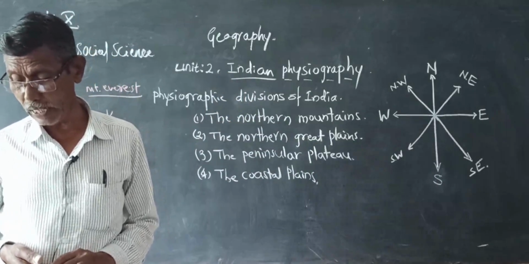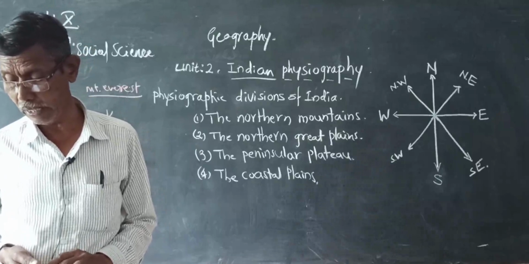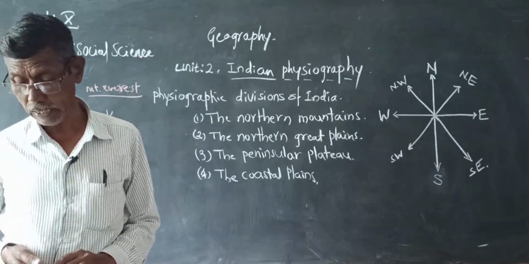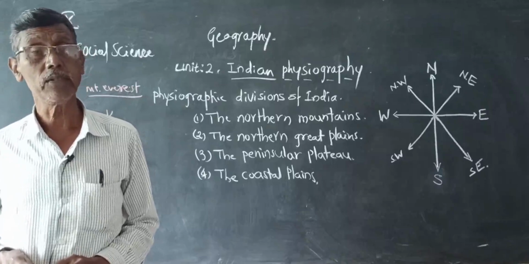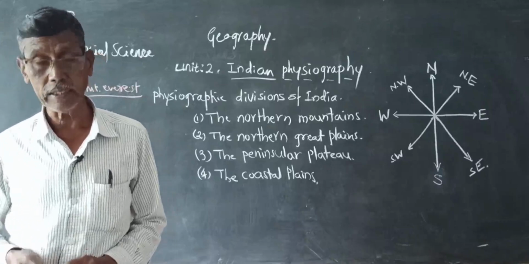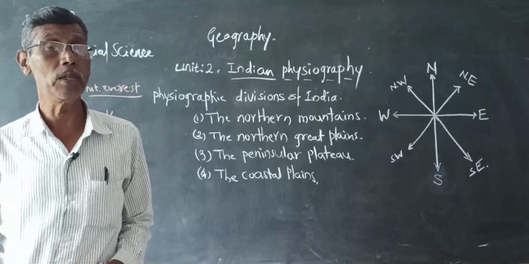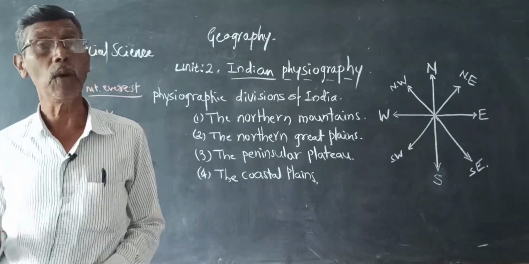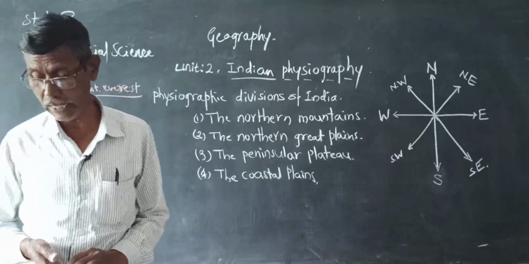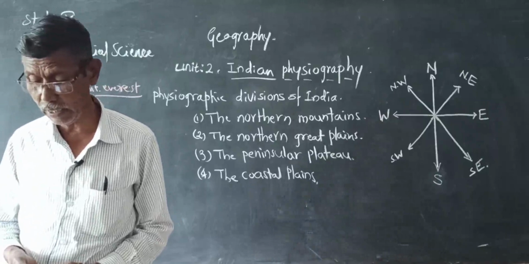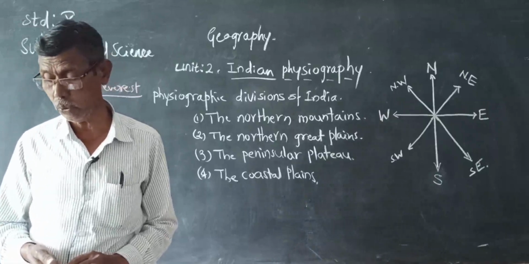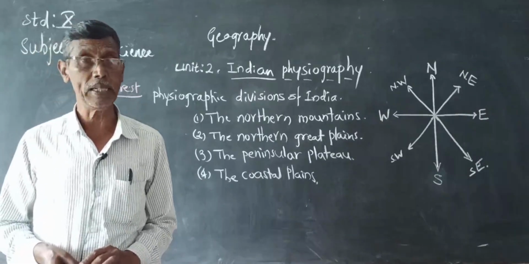They are the lowest range of the Himalayas, with a height varying from 600 to 1,500 meters and a width varying from 15 to 150 kilometers.